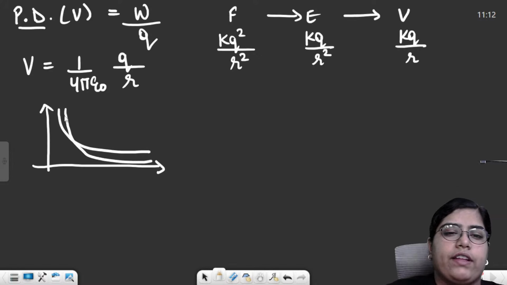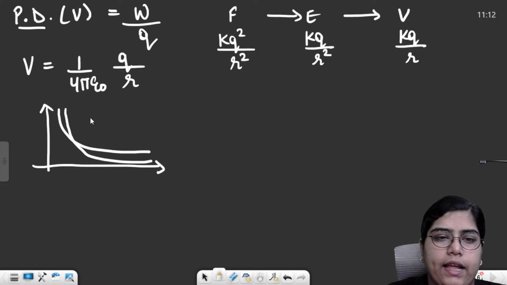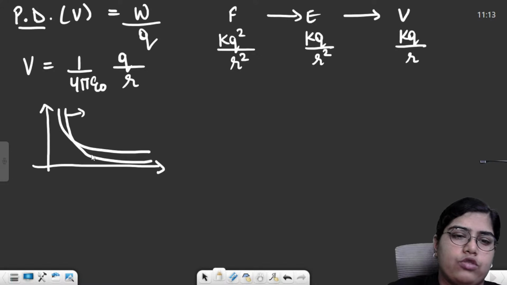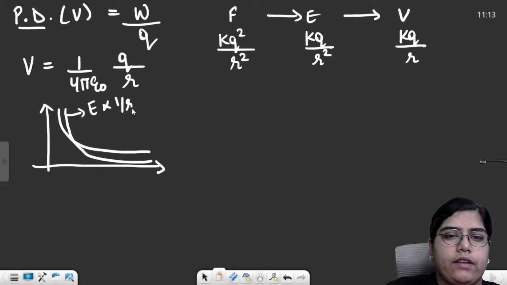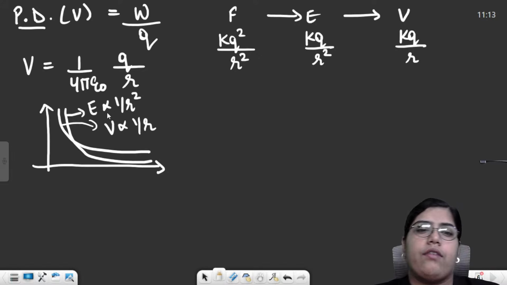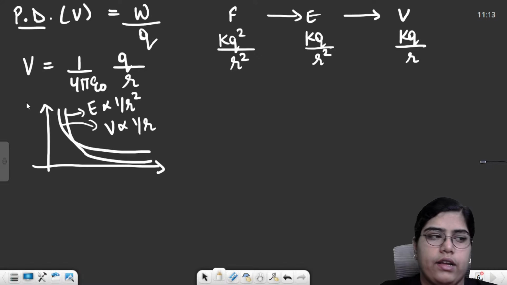They will mark both these graphs as A and B, and then you need to identify which graph is for electric field and which is for potential. Always remember the graph which falls at a fast pace is for electric field, because electric field is inversely proportional to r square. The graph which falls at a slower rate is for your potential. Why is the graph for E falling at a fast rate? Because it has a square term, whereas potential has a 1 degree term.